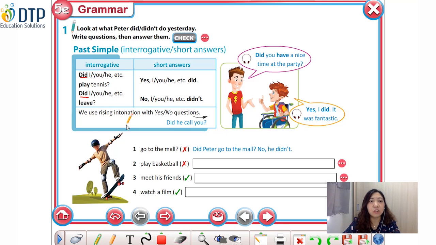Okay, and don't forget, we use rising intonation with yes-no questions. Did he call you? Okay, so how to make short answers? If the answer is yes, you will say, yes, I did. Or yes, you did. Yes, he did, etc. For no, your answer will be no, I didn't. No, you didn't. No, he didn't, etc.